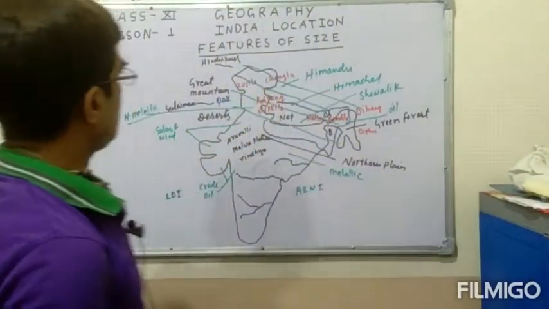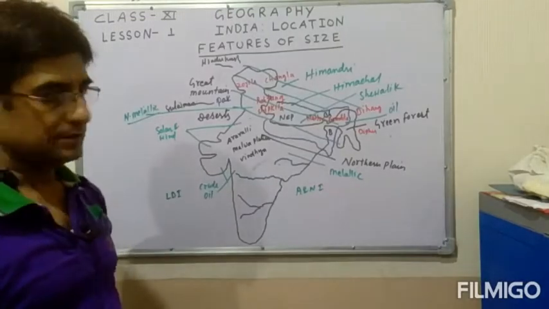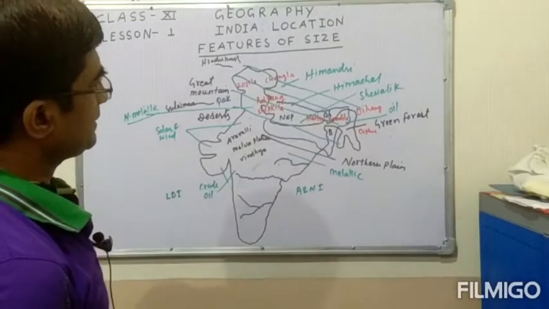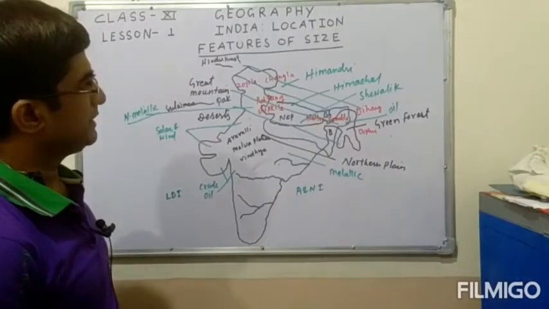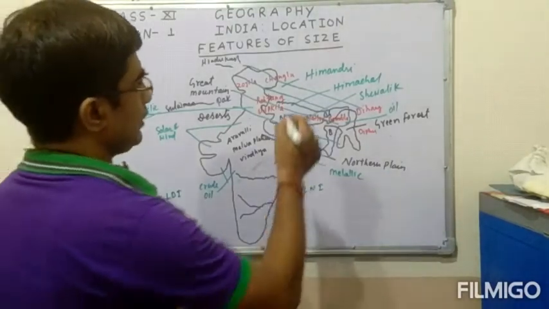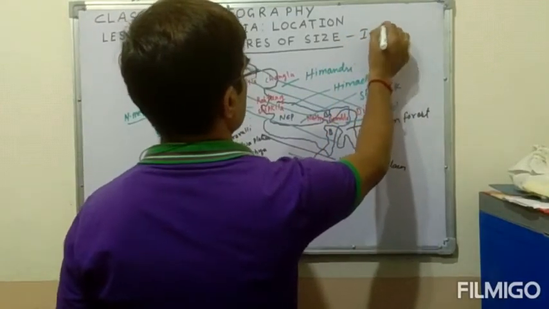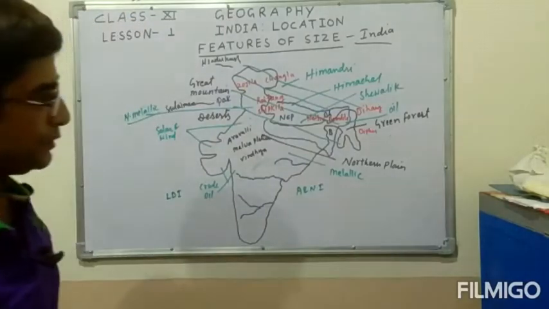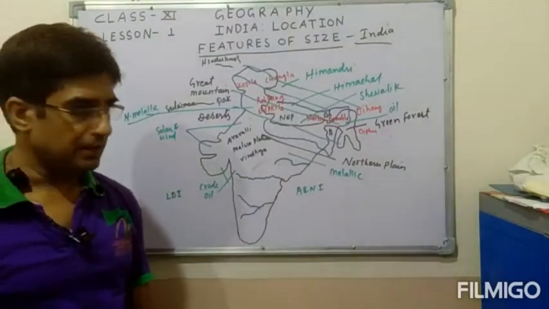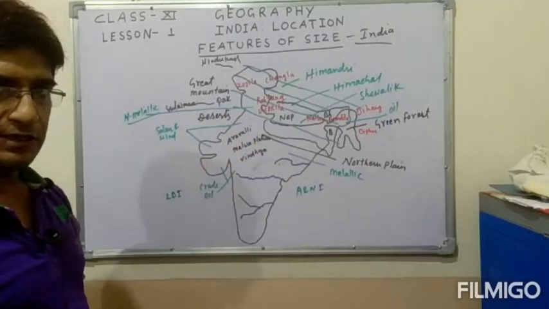Today in the 11th class, our lesson is India location. This is our next lecture, and today we will study the features of the size of India. It is a very important topic to discuss. As you can see in the map of India, these are the physiographic divisions of India.